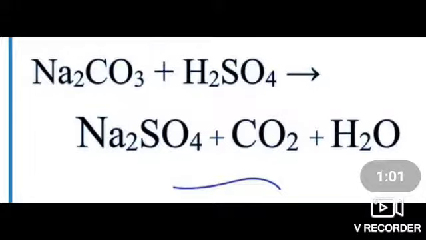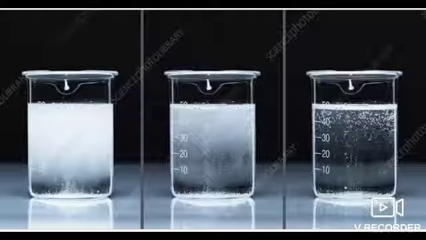There is now another reaction, that is the reaction of sodium carbonate and dilute sulfuric acid. You can see here that sodium carbonate will react with sulfuric acid, which are the reactants here. These will react to give the product, that is sodium sulfate, with evolution of a gas, that is carbon dioxide, and water, H2O, will be formed in this very reaction. Moreover, the observation which can help you know that carbon dioxide has been produced is the brisk effervescence which will occur due to the evolution of the carbon dioxide gas.